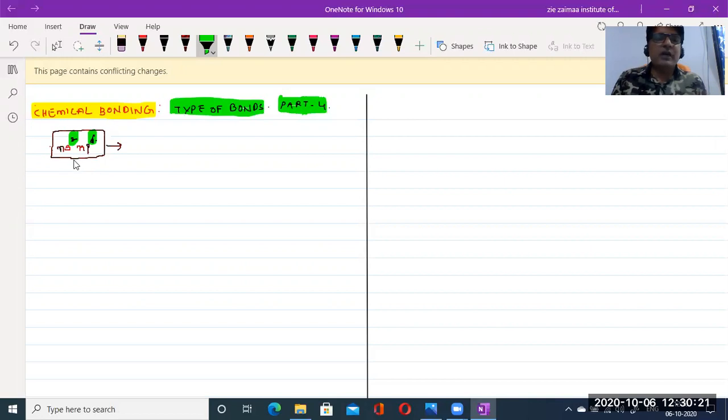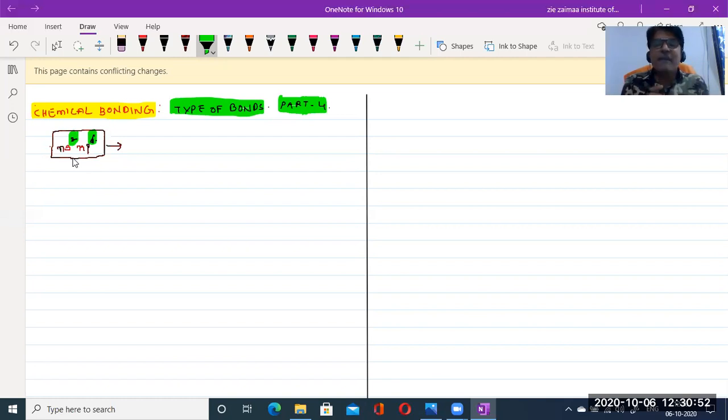In the lower sections we have already studied why an atom of an element tends to attain 8 electrons: to become stable. It does so by loss of electrons, gain of electrons, or sharing of electrons, to attain the octet.